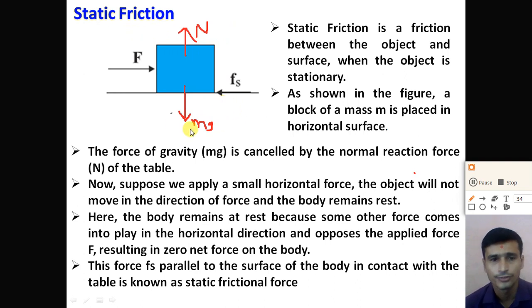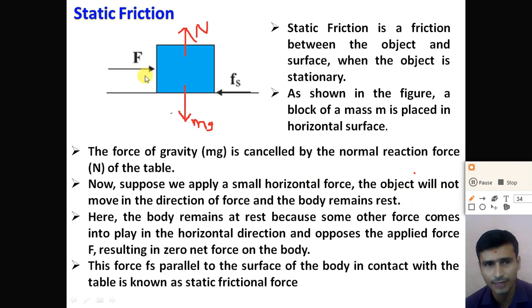Now suppose we apply a small horizontal force in this direction. From experience, when we apply a small horizontal force the object will not move in the direction of the force, and the body remains at rest. How does this happen?